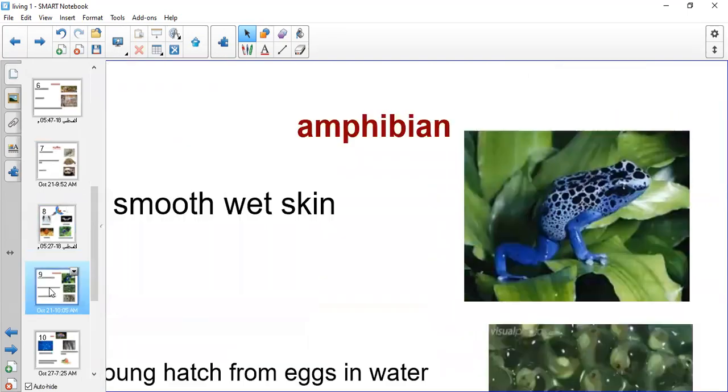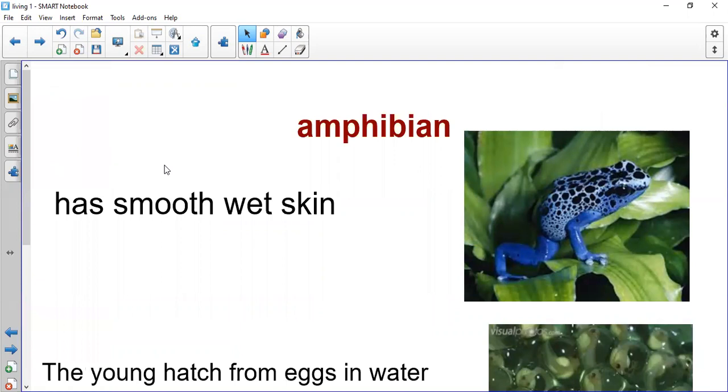Today we will speak about another group of animals. It's not mammal, it's not reptile, it's not birds, but it's another group of animals. What is it called? Amphibian. Repeat after me. Amphibian. Amphibian has wet skin. The skin of the amphibian is not hard, and it's not dry like the reptiles. No, it's wet. You feel that it has water, and it's smooth. It's very smooth. It's very soft.